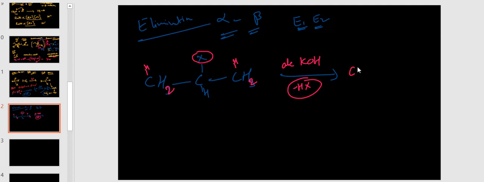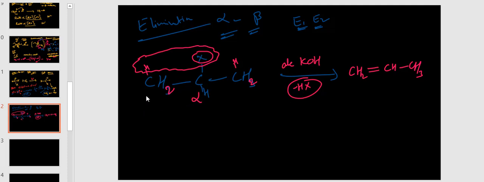Now CH2 double bond CH3. So I am removing this HX. Okay, this is elimination reaction. So this carbon is called alpha carbon, this carbon is called beta carbon. So the hydrogen removed from beta carbon, that's why it is beta elimination.